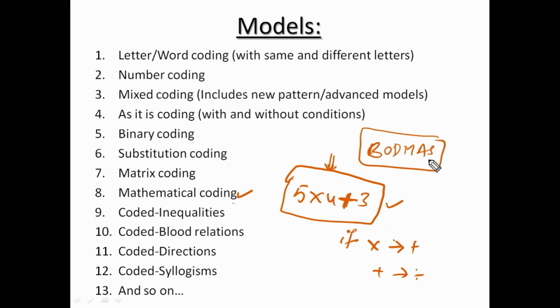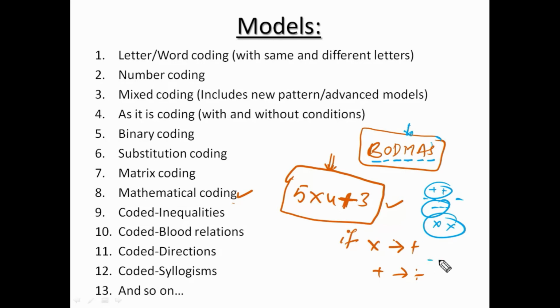What is BODMAS? It is the thumb rule, or must-follow rule, while simplifying mathematical expressions or equations. Its abbreviation is bracket, of, division, multiplication, addition and subtraction. Suppose in an expression all are plus, simply solve plus. If all are minus, simply solve minus. If all are into, simply do it into.